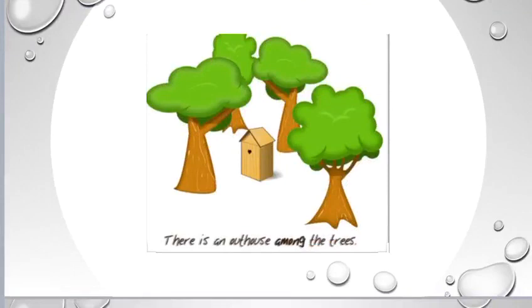In this picture, you can see that there is an outhouse in the middle of more than two trees. So, you will say, there is an outhouse among the trees because the outhouse is in the middle of more than two trees.